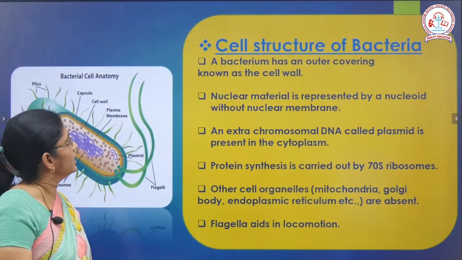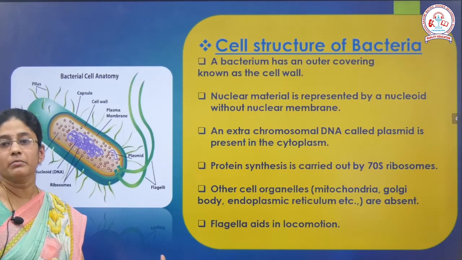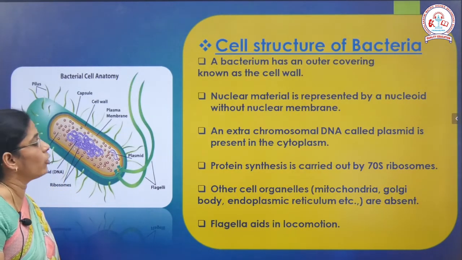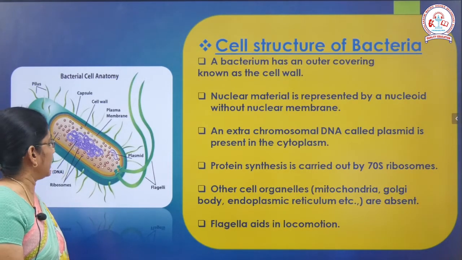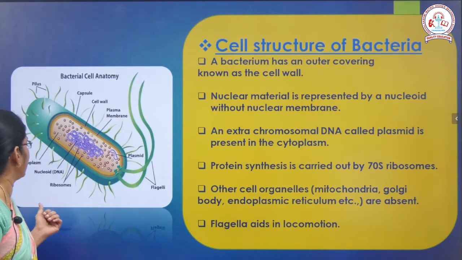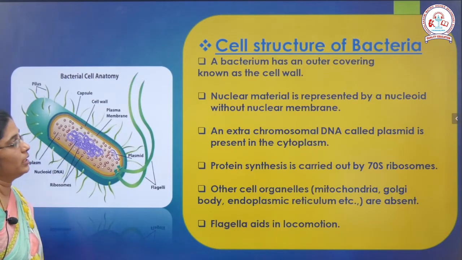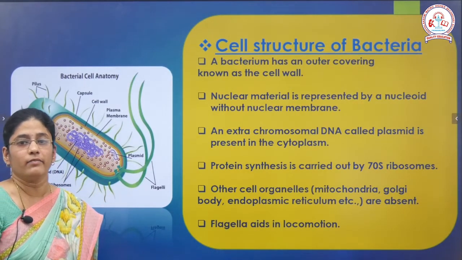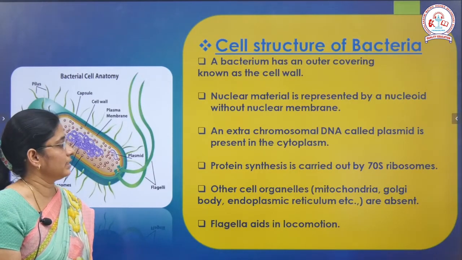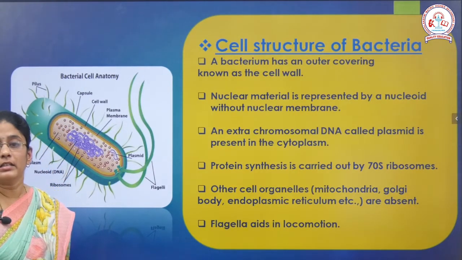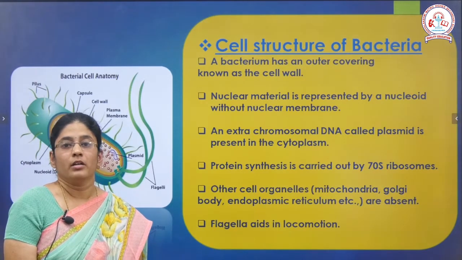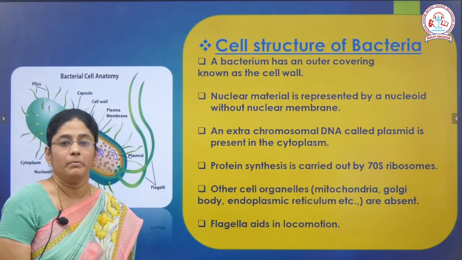So plasmid is present in the cytoplasm, and cytoplasm is nothing but a jelly-like matrix where all the cell organelles are embedded. Protein synthesis is carried out by the ribosomes, that is 70S ribosomes. Ribosomes are an important cell organelle which help in protein synthesis, and other cell organelles like mitochondria, Golgi apparatus, and endoplasmic reticulum are absent in a bacterial cell.